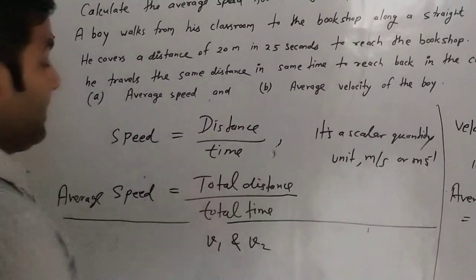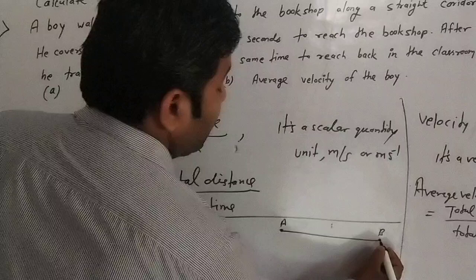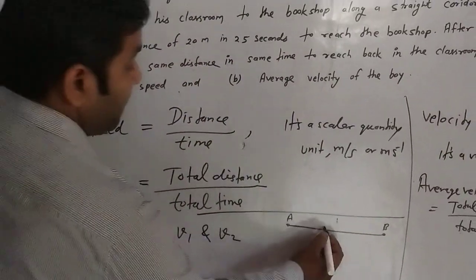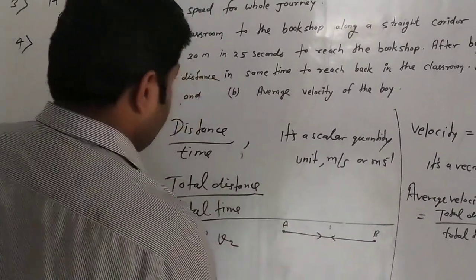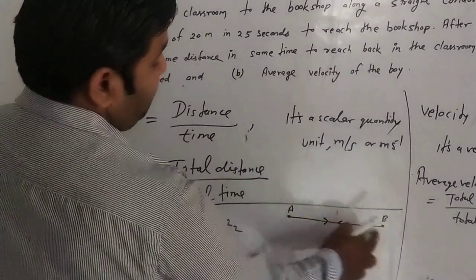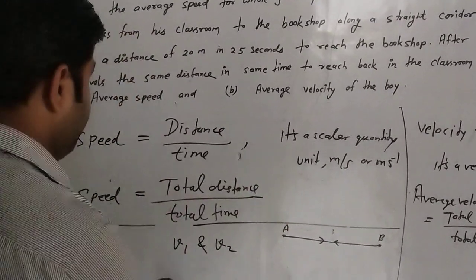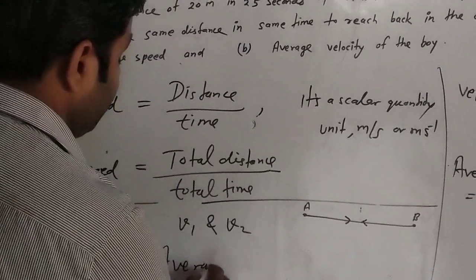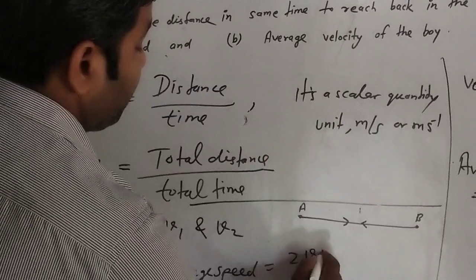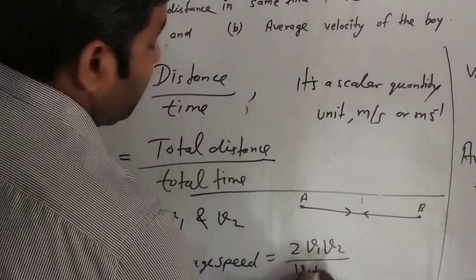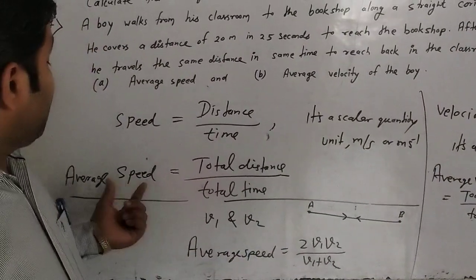Suppose a body moves from A to B and then comes back from B to A. Whatever time is taken, no matter; only v1 and v2 matter, and the distance is the same in both cases, A to B or B to A. Then the average speed is equal to twice v1 v2 upon v1 plus v2. With this formula, we can solve numericals based on average speed very simply.